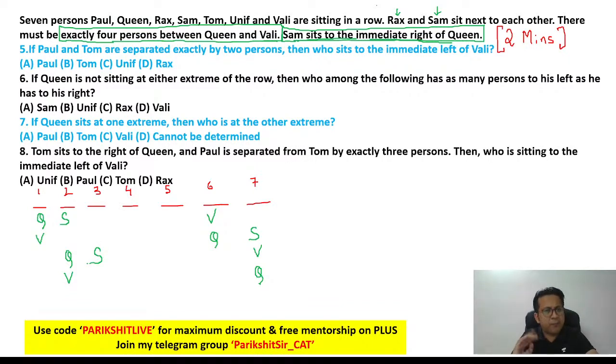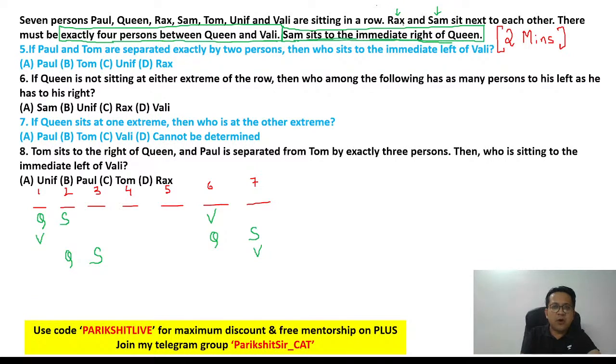Scenario 4, not possible. Why not possible? Because in scenario 4, there is no place to the immediate right of Q. If you look at scenario 4, Q is at the extreme right and there is no immediate right of Q. That would mean scenario 4 is not possible. I can simply rub it off. So there are 3 scenarios. Okay.